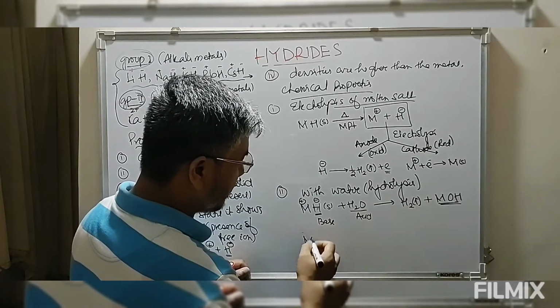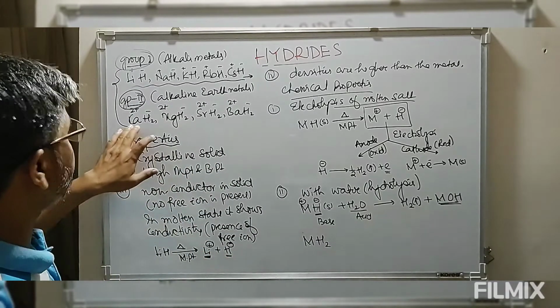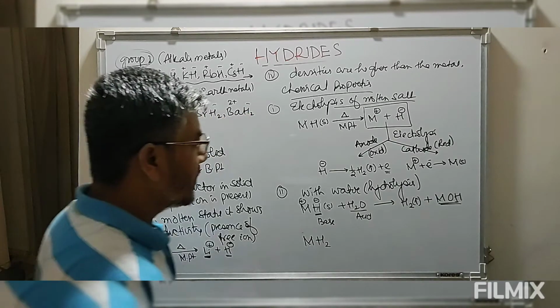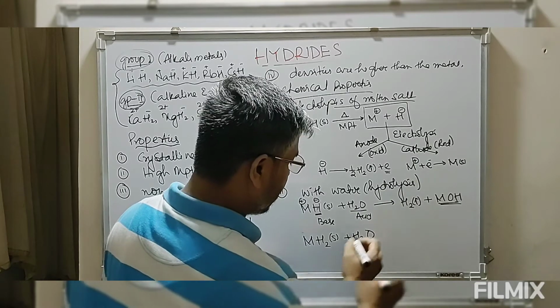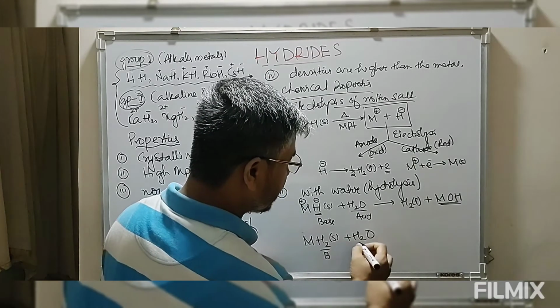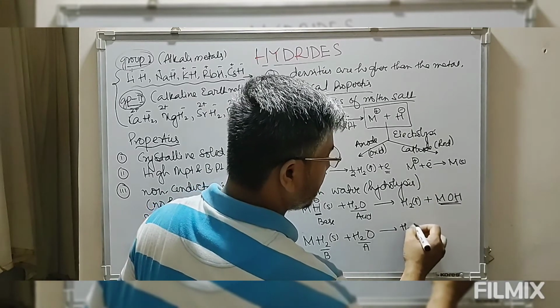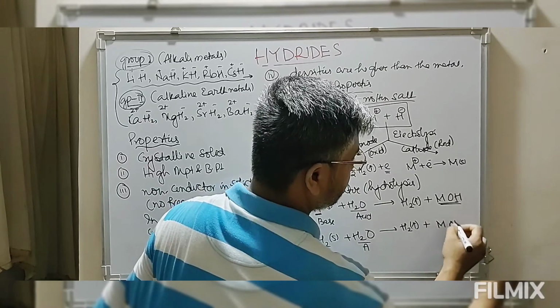Now we take the help of alkaline earth metal hydride, that is of this MH2 type: calcium, magnesium, strontium, barium. This also reacts with water. Again the reaction is the same, an acid base reaction, which gives you hydrogen gas plus metal hydroxide.